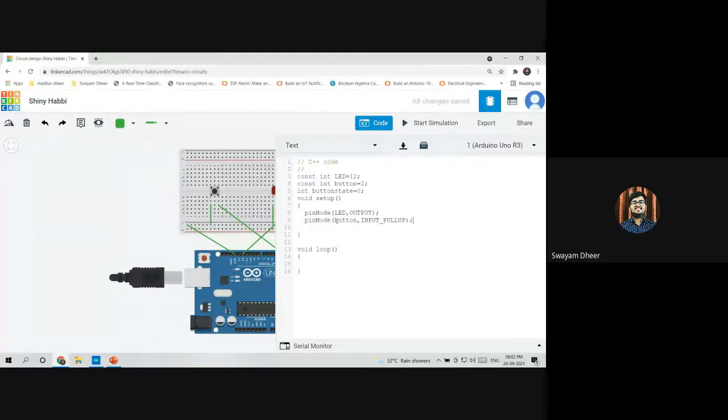This is because of the INPUT_PULLUP command; there are some pull-up resistors present in the microcontroller. So what is the microcontroller which we are using in Arduino? Can anybody name it?